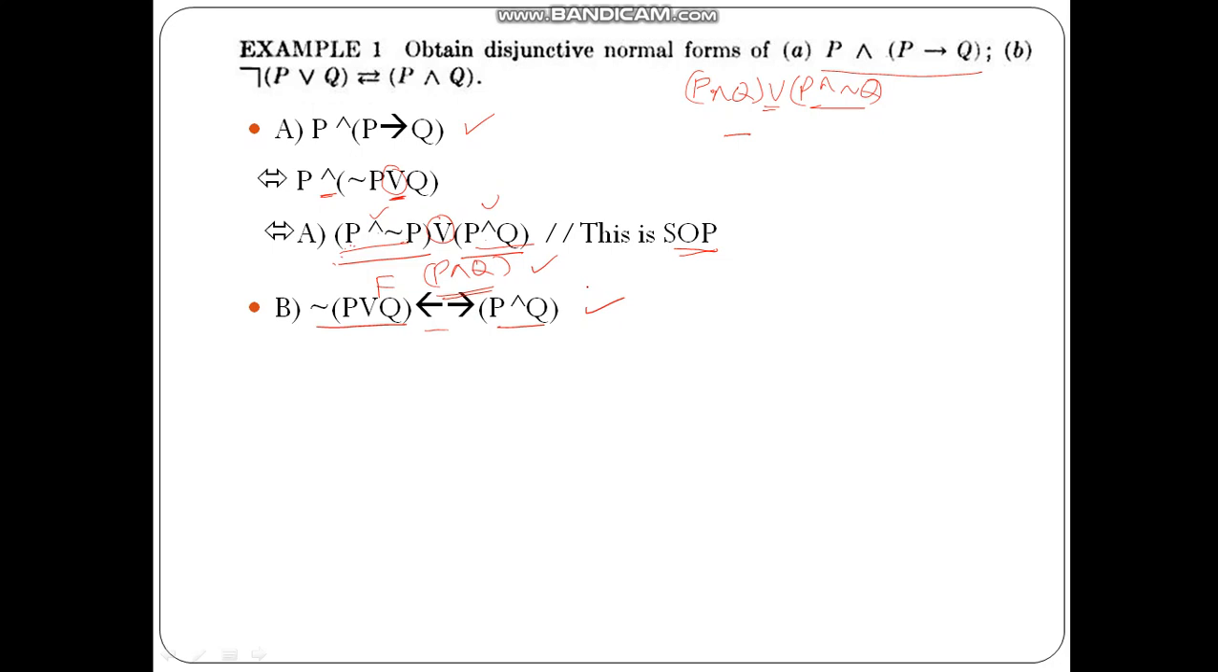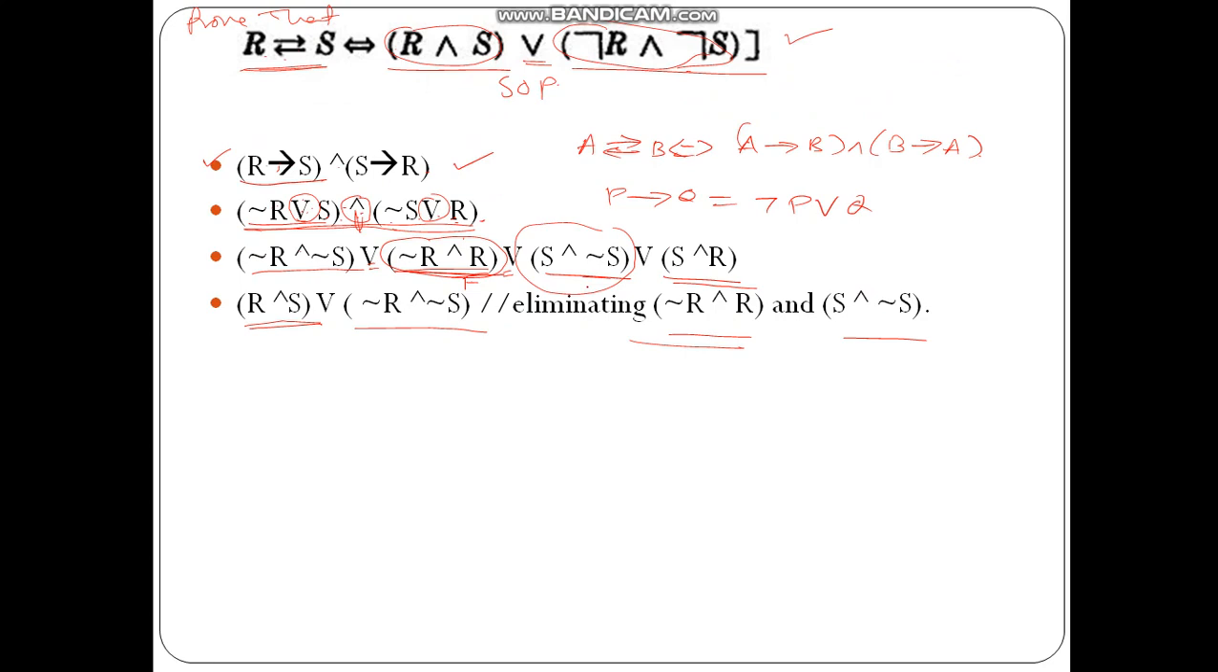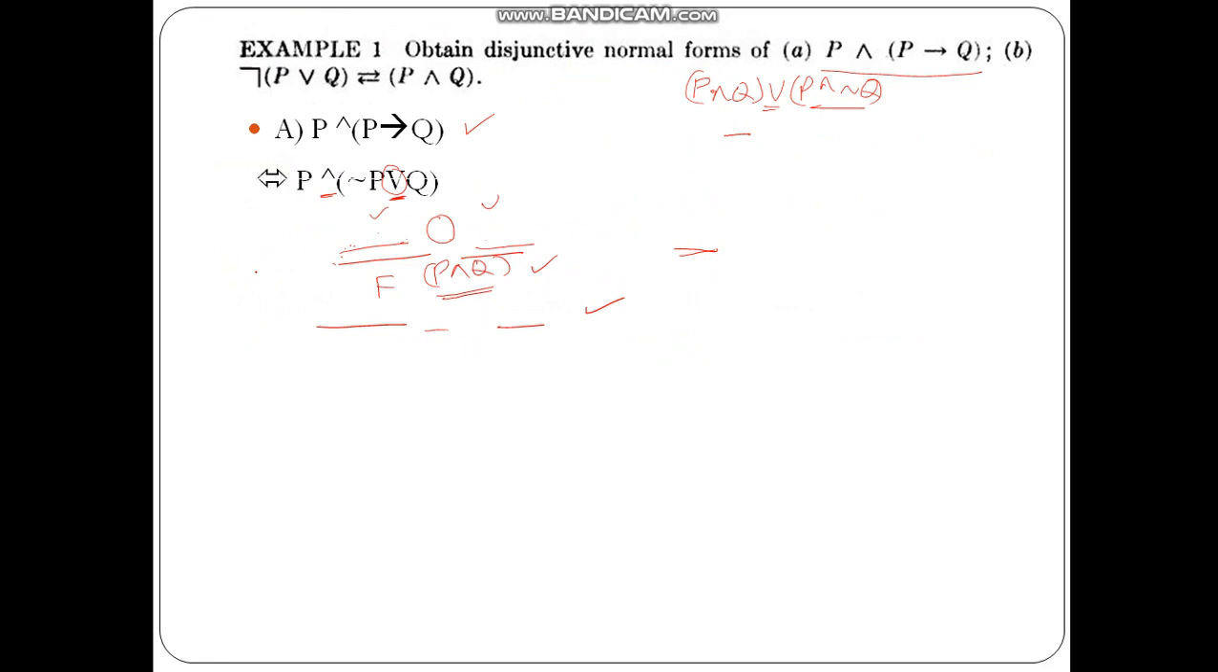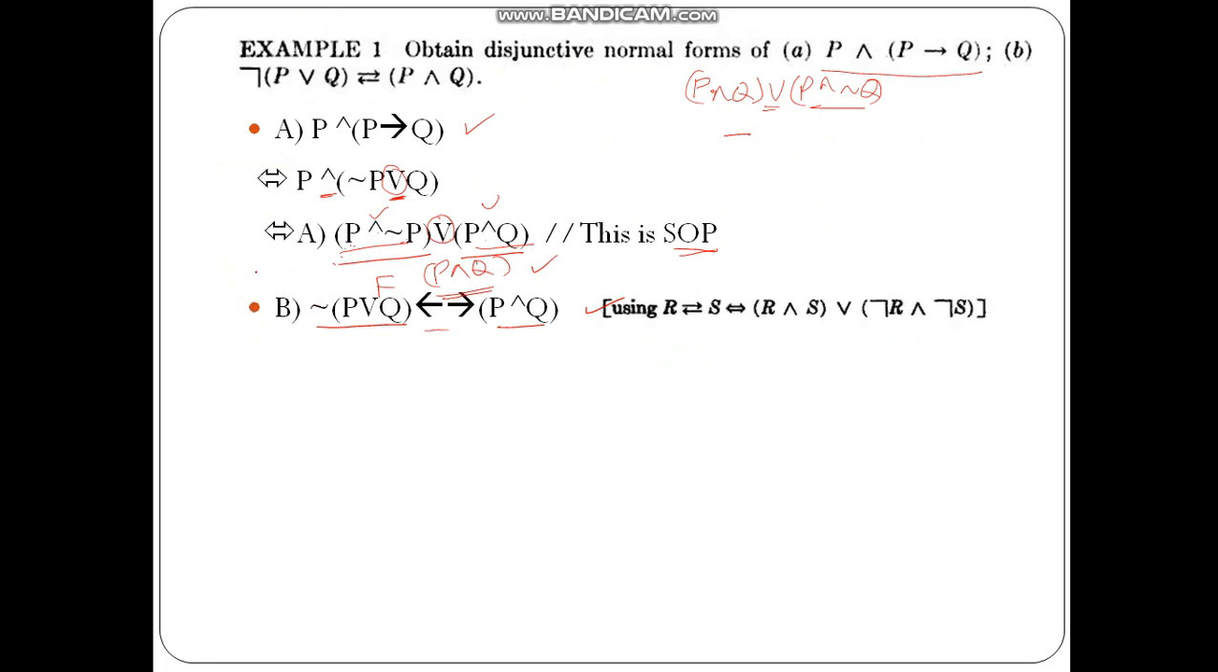So previously we have seen this. Let us go back here. P implies Q. So R implies S can be taken as R and S or not R and not S. So we can make use of the same for solving the next one. So not of (P or Q) implies, that is biconditional P and Q. So we are using the same formula which we have solved in the previous examples, that is R biconditional S is equal to R and S or not R and not S.